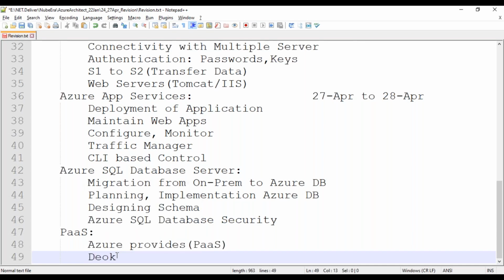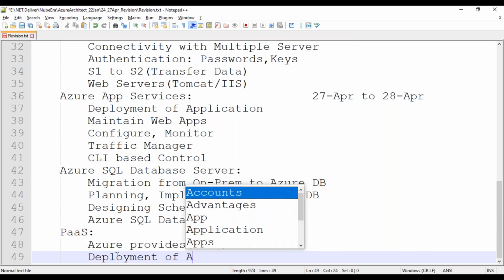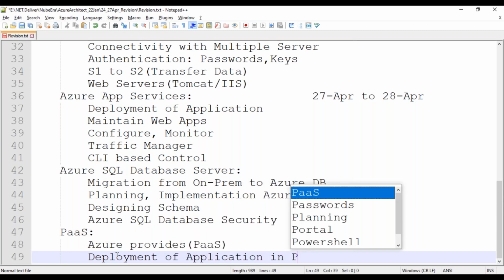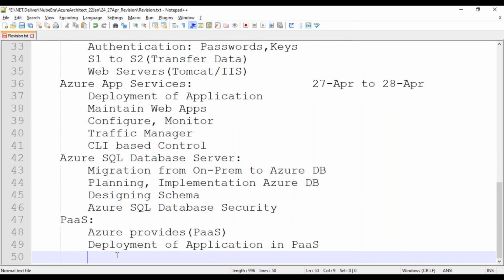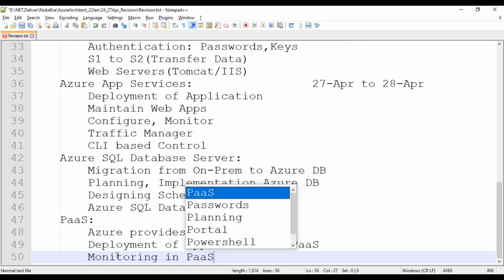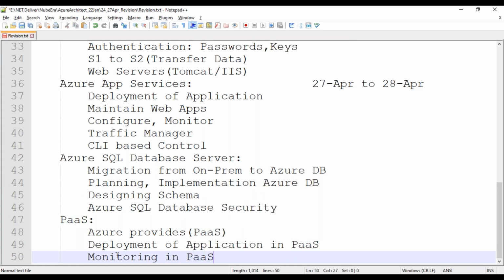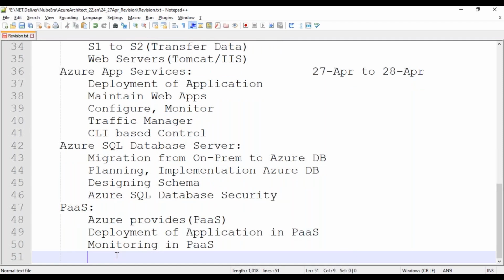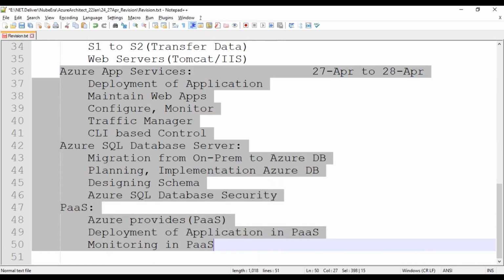Obviously we need to deploy something here, so we'll try to understand deployment of an application in platform as a service. Then we will focus on the monitoring part, monitoring in platform as a service, because here we have a challenge for monitoring a platform as a service. So we'll try to understand this concept. This week I'm planning to finish this, because this is a very interesting point and we have many things here.